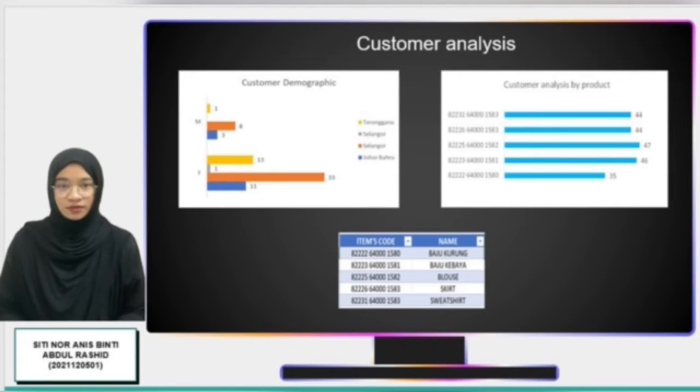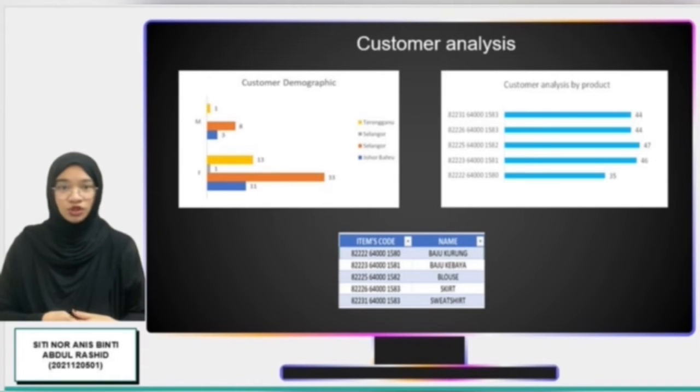In terms of customer analysis, we discovered that the shop has more female customers than male customers. Aside from that, the majority of buyers are from Selangor. In this shop, blouses were the most frequently purchased product by customers, with a total of 47 quantities sold throughout the year. This could be due to the fact that it is a type of clothing that is simple to wear and can be worn for any occasion. Moreover, the blouse is reasonably priced.